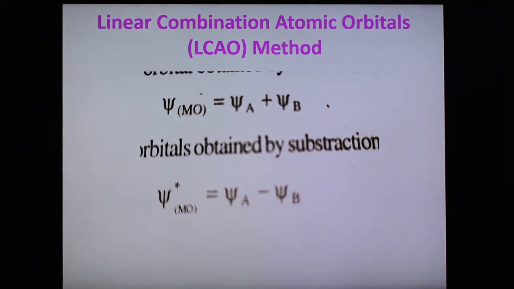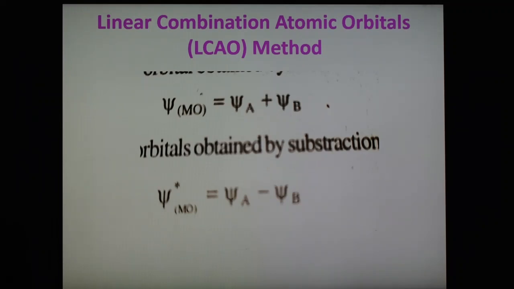Now the next slide. Here we are going to see the important feature of this molecular orbital theory, that is known as the LCAO approximation method. In this linear combination of atomic orbitals, we get bonding and antibonding orbitals. Molecular orbitals are formed by the combination of atomic orbitals of bonded atoms. We have seen that according to wave mechanics, atomic orbitals can be expressed by the wave function psi. The wave function represents the amplitude of the electron wave. These are obtained from the solution of the Schrödinger wave equation.